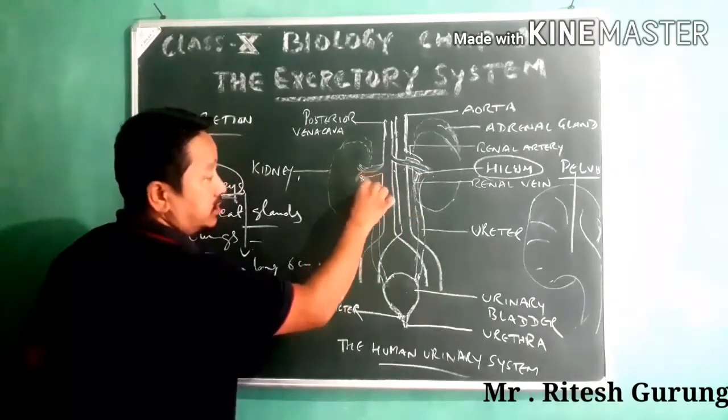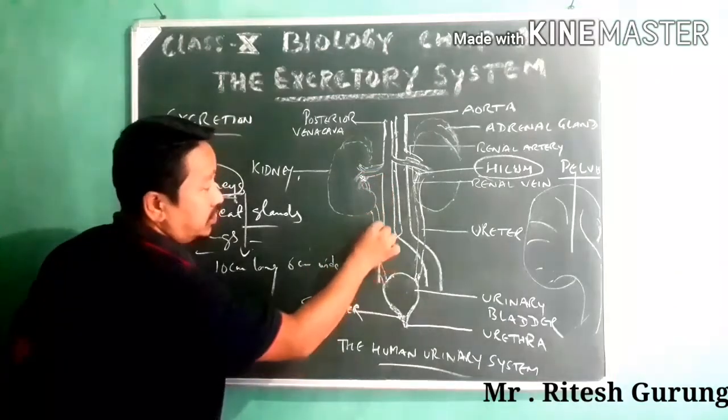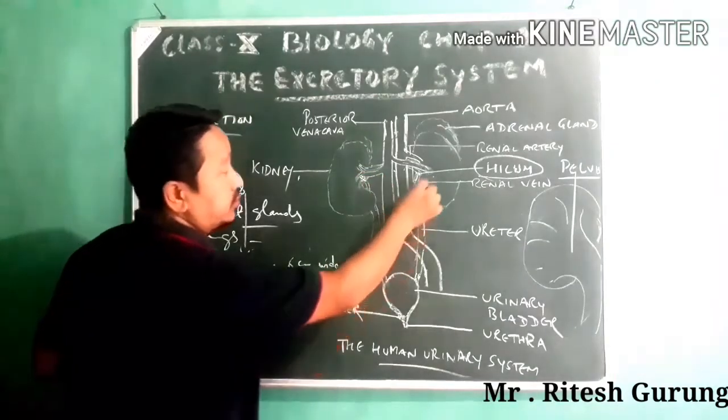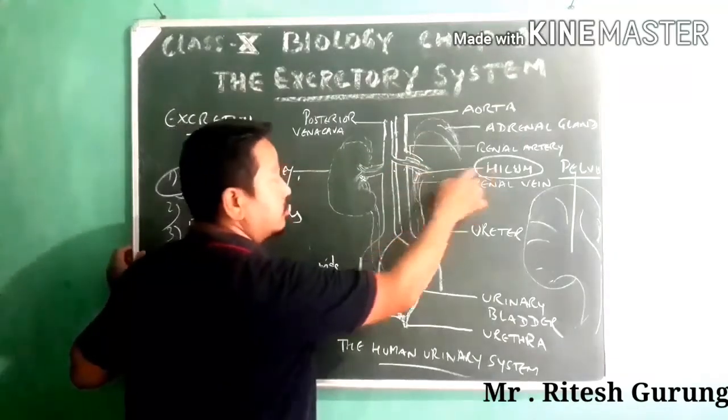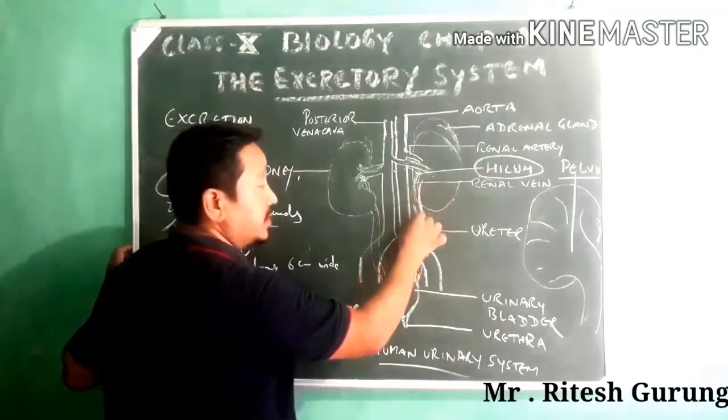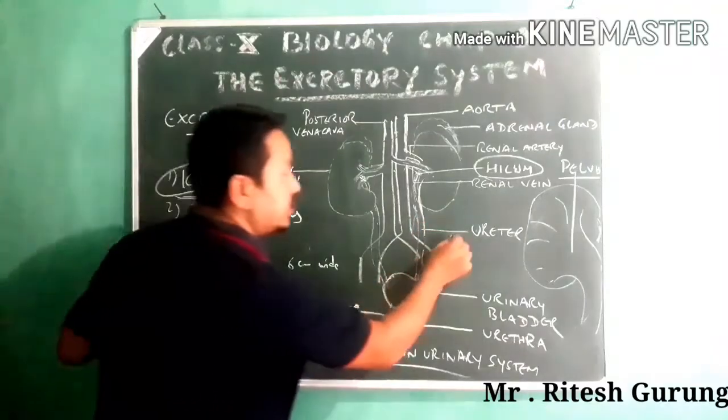From here, this tube, your ureter, originates.